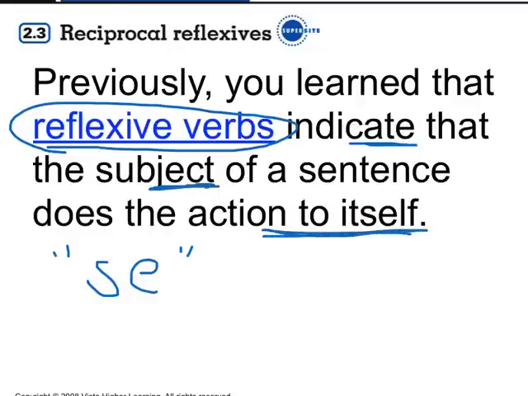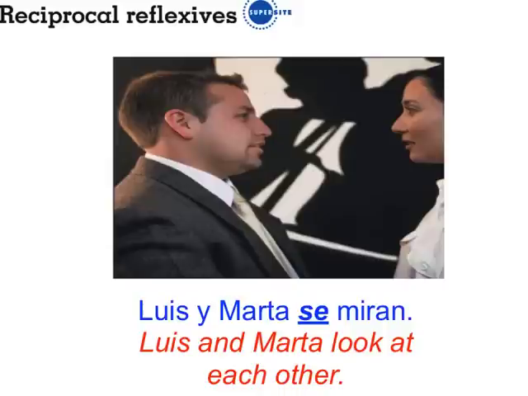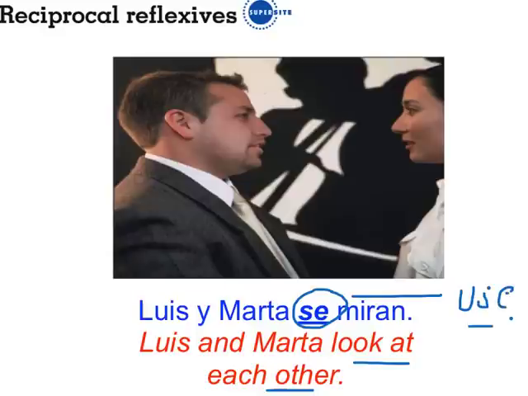For example, Luis y Marta se miran en el espejo. In other words, they look at themselves in the mirror. And there they are. They're looking at themselves. But now notice this se. Luis y Marta se miran. Now they're looking at each other. So we have another use of se here. And what do we call it? Well, we'll find out in a second.